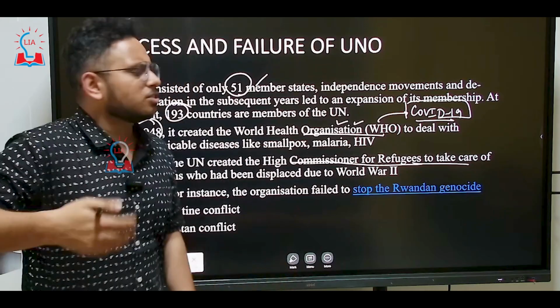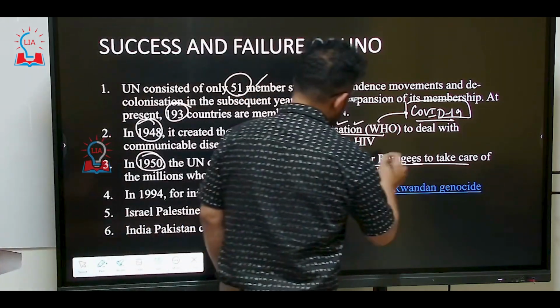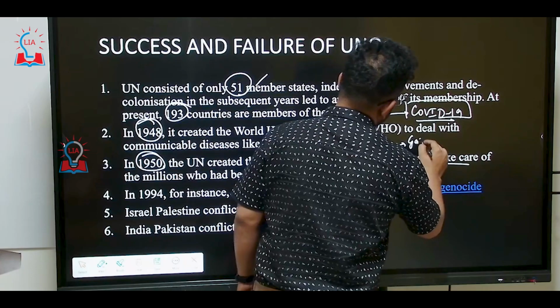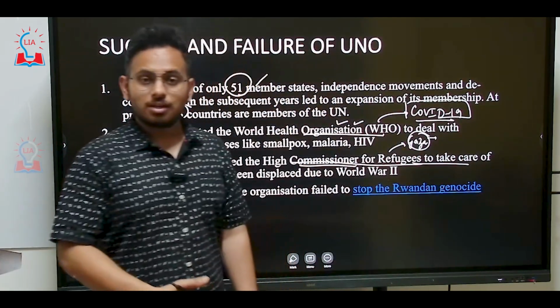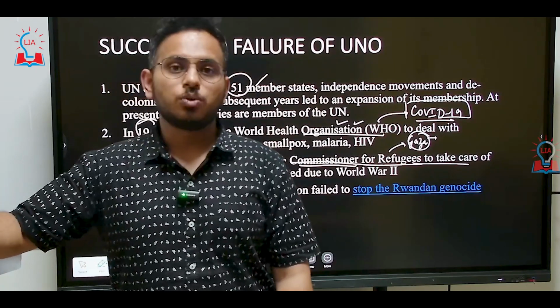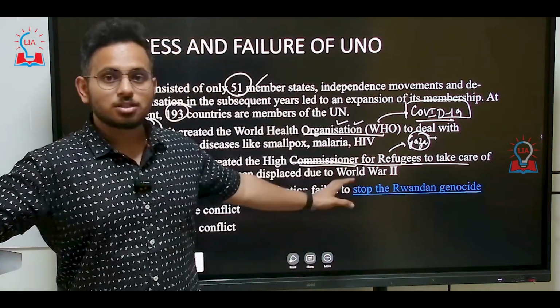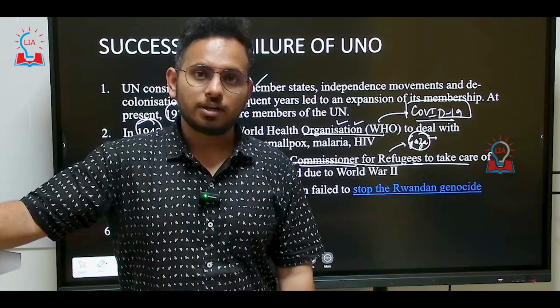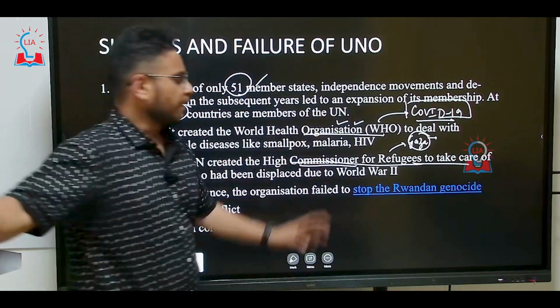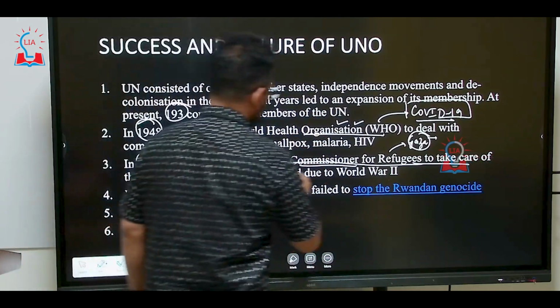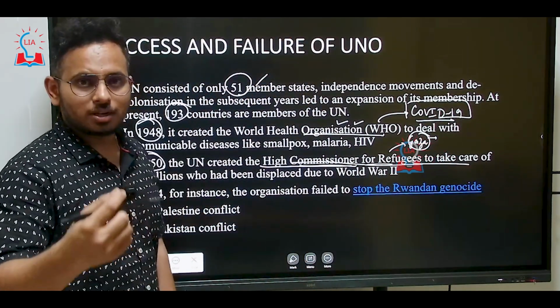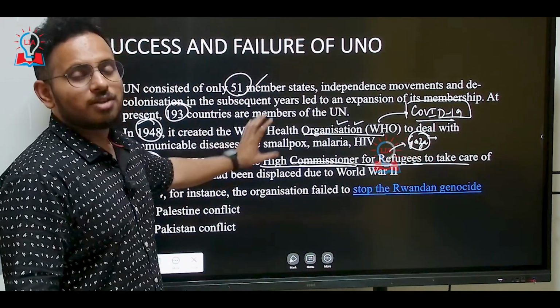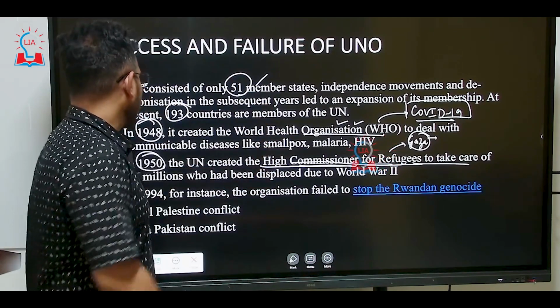So such refugee crises, and recently we have the refugee crisis from Gaza. We also had the refugee crisis with respect to Ukraine when Russia attacked Ukraine. We also have the refugee crisis with respect to the Armenia and Azerbaijan conflict. So looking at all these, by setting up an office for the High Commissioner for refugees, the United Nations organization has played a very crucial role.